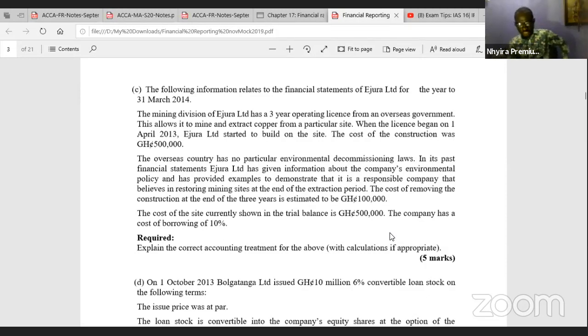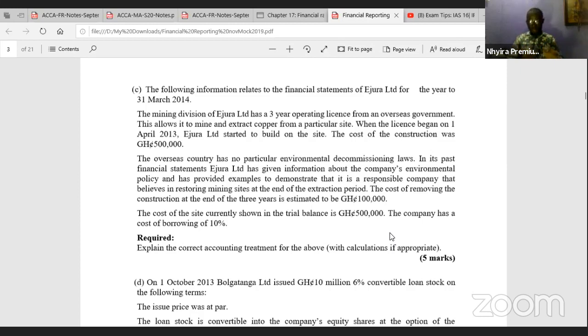The mining division of Nhyira Limited has a 3-year operating license from an overseas government. This allows it to mine and extract copper from a particular site. When the license began on 1st April 2013, Nhyira Limited started to build on the site. The cost of the construction was 500,000 Ghana cedis.